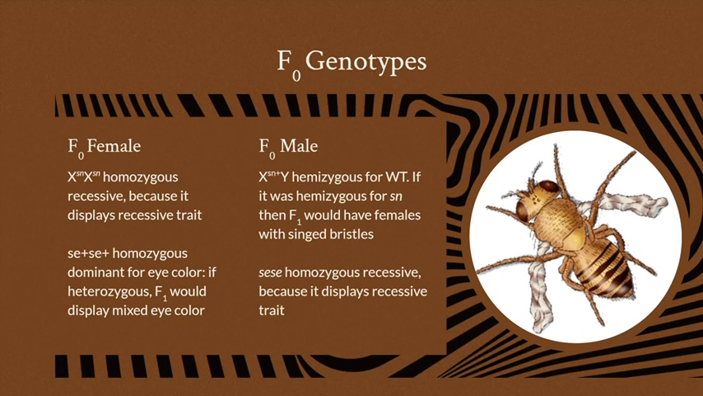Going to the male, we know that the male has the wild type bristles, which means that he has the hemizygous allele for the wild type bristles on his X chromosome. If he had the mutant singed bristles, then not only would the F1 have females with singed bristles, which we don't see, he would also have singed bristles, which wasn't part of the initial conditions in the question. For eye color, we know he's homozygous recessive for sepia eyes because it's a recessive trait and he displays it, meaning he has to have two copies of the allele.